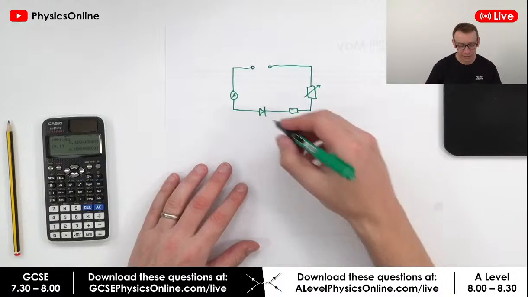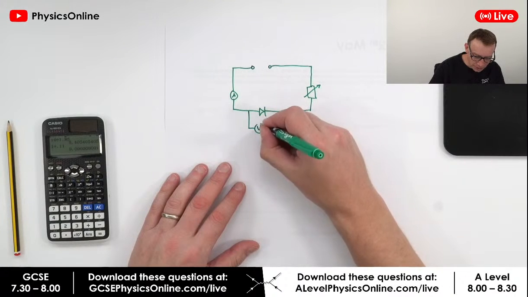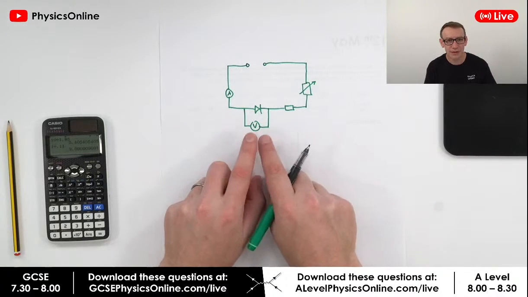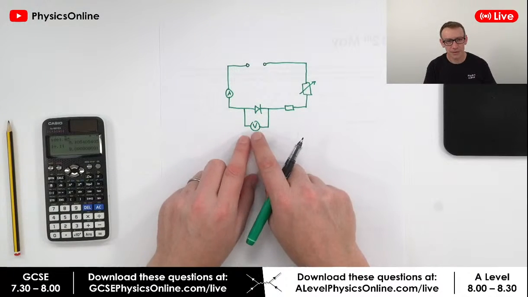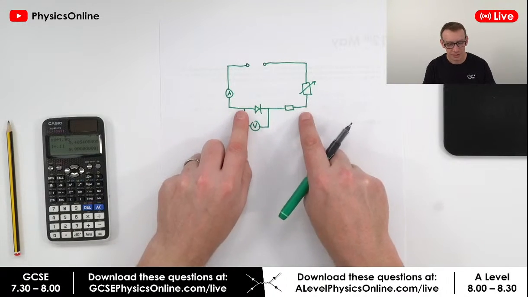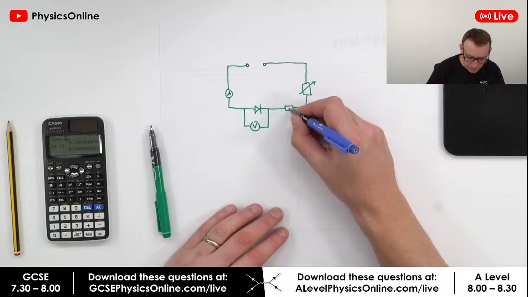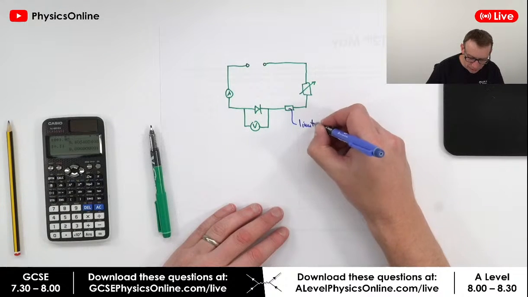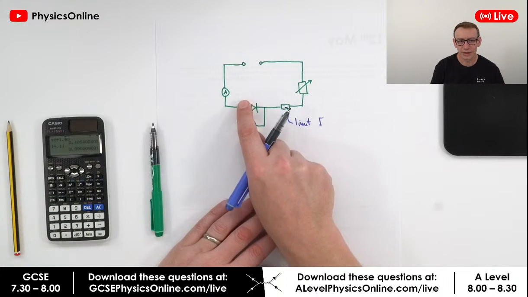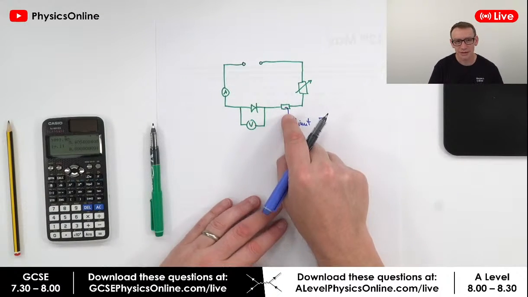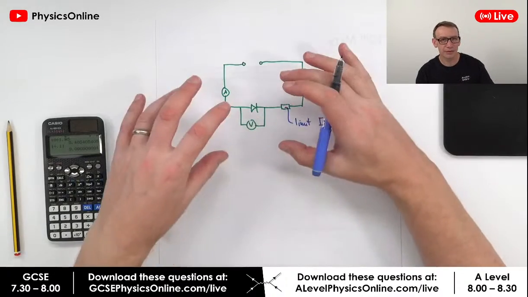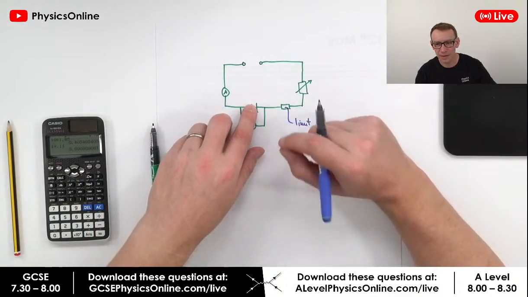So basically this is our circuit, and you only put the voltmeter in parallel with the diode. Okay, because you only want to measure the potential difference across the diode. What lots of people do is they measure the potential difference across the diode and the resistor. Now the resistor is basically designed to limit the current when this is connected the right way around the circuit. Because if you didn't have a resistor here and this was connected up in the right way, it would have a low resistance, and that means you'd have a massive current in that circuit, and that would just cause this to melt.